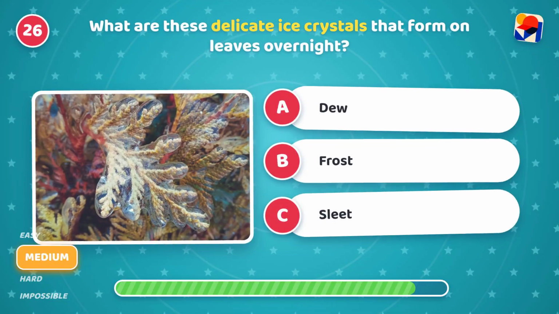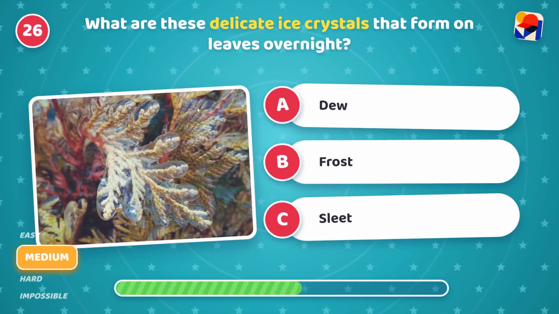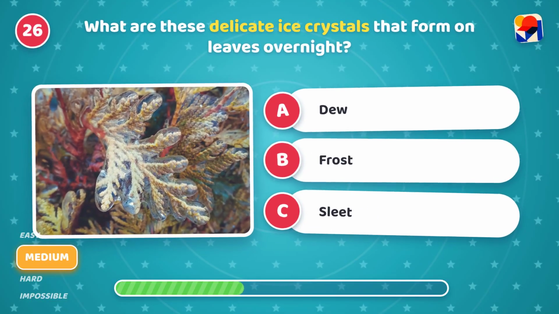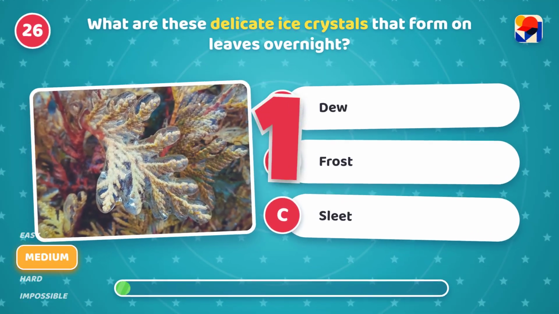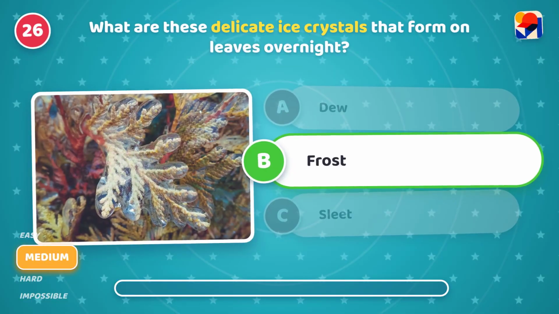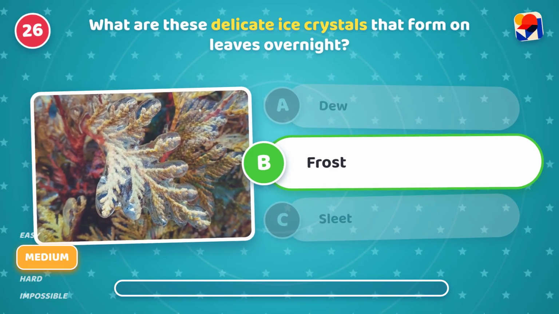What are these delicate ice crystals that form on leaves overnight? Is it A, dew, B, frost, or C, sleet? It's B, frost. So pretty. Water vapor freezes on cold plants.